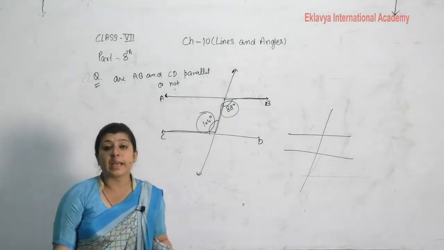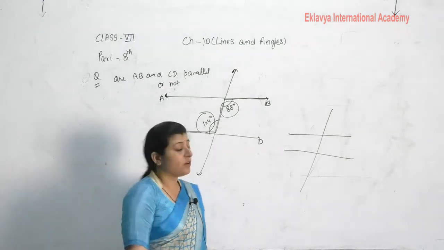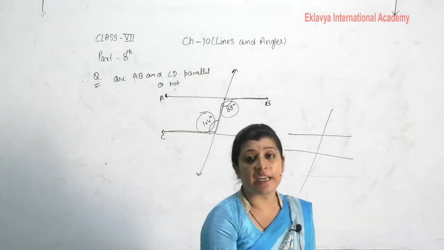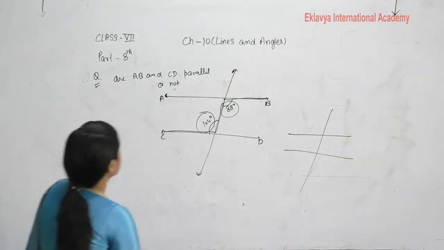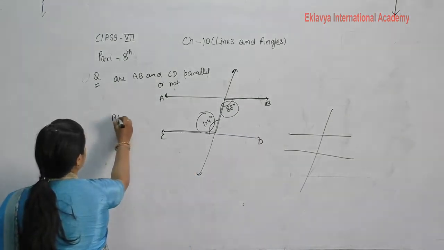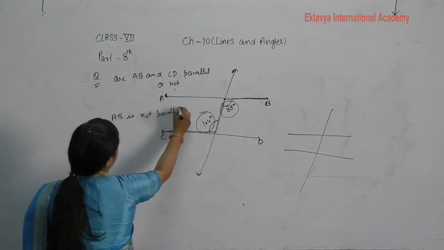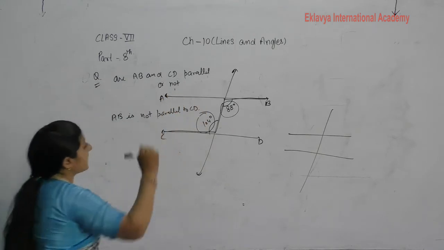That's why AB and CD are not parallel. So we can say AB is not parallel to CD. See the next example.